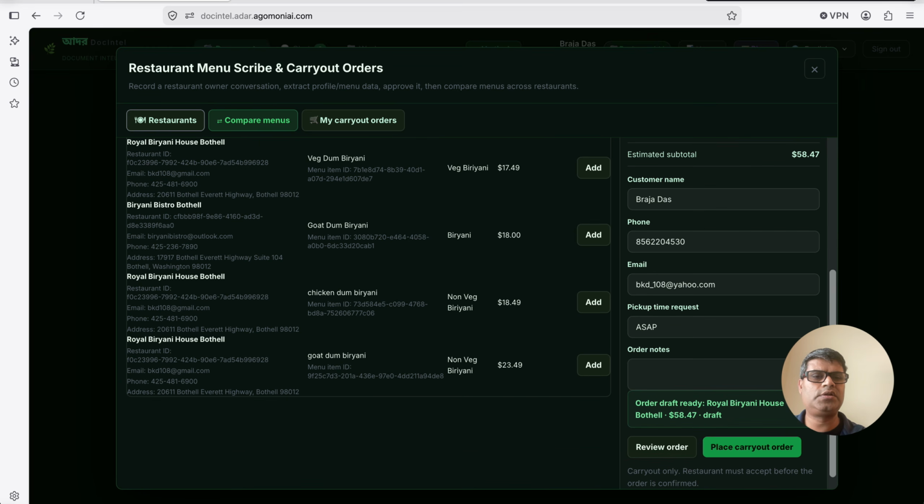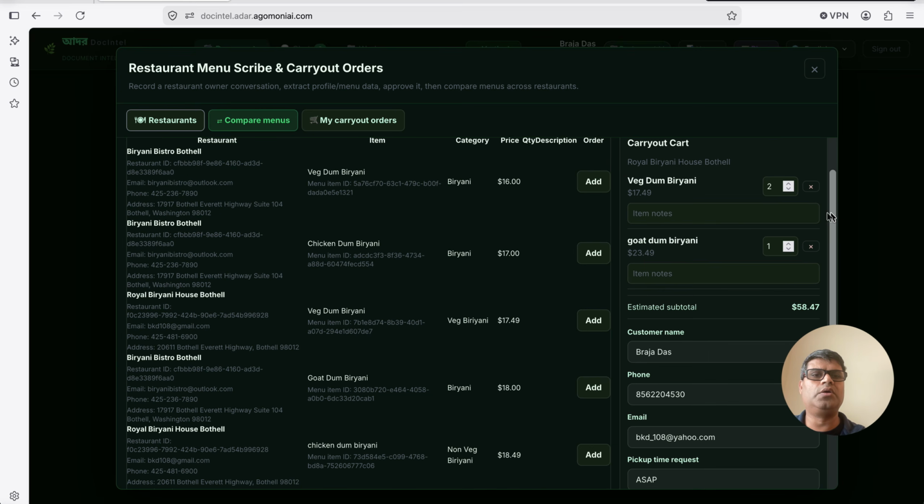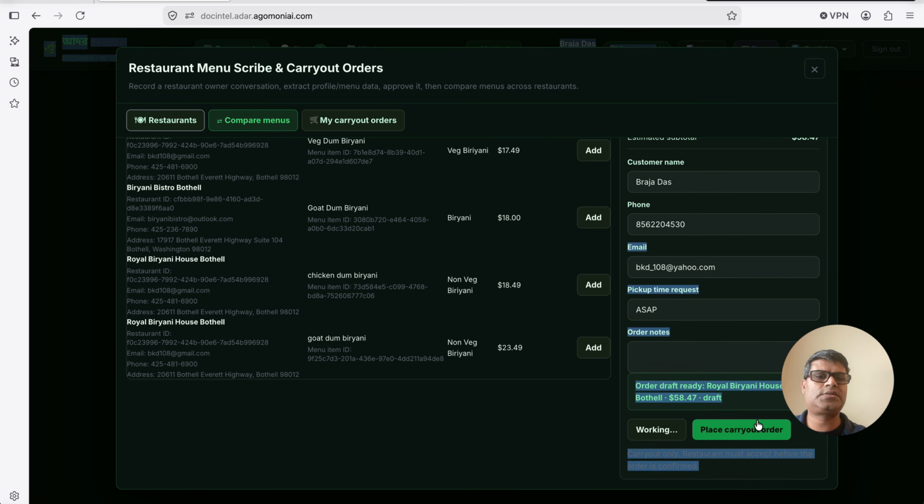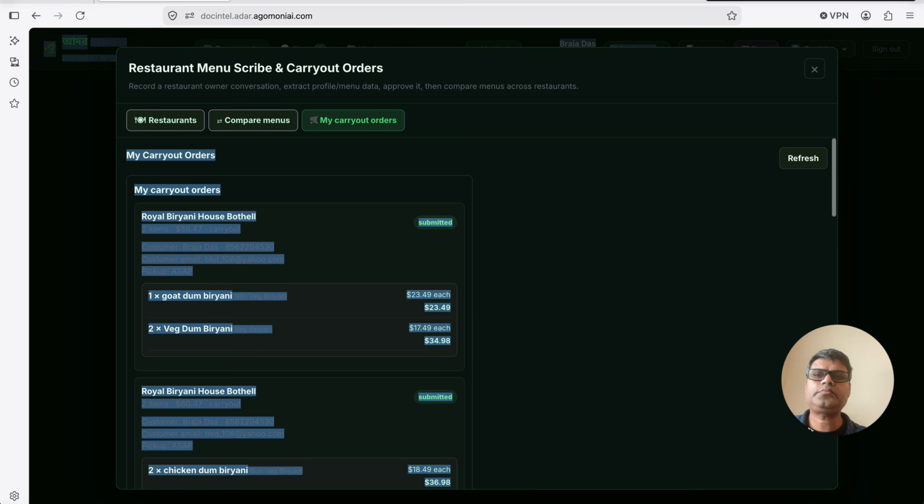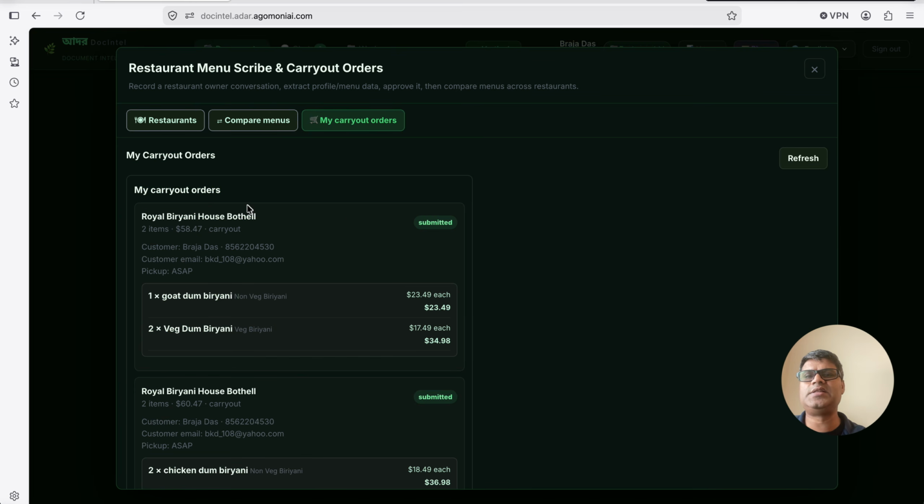It says order draft is ready, and this is the total amount, because there are two of veg and one goat dum biryani in total. If I click place carry out order, it says my carry out order is submitted, right? This order is now submitted.